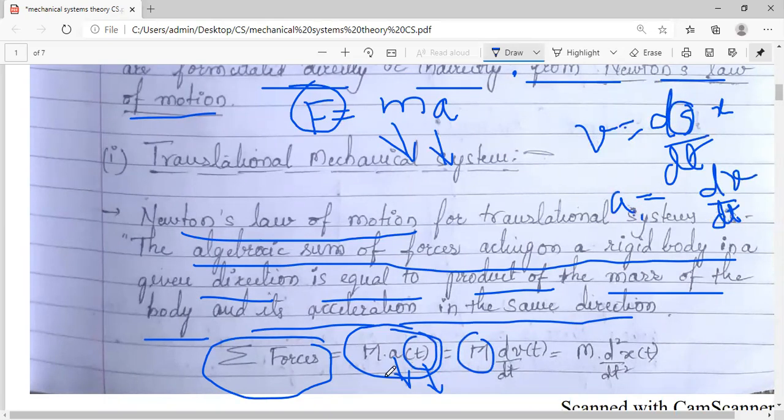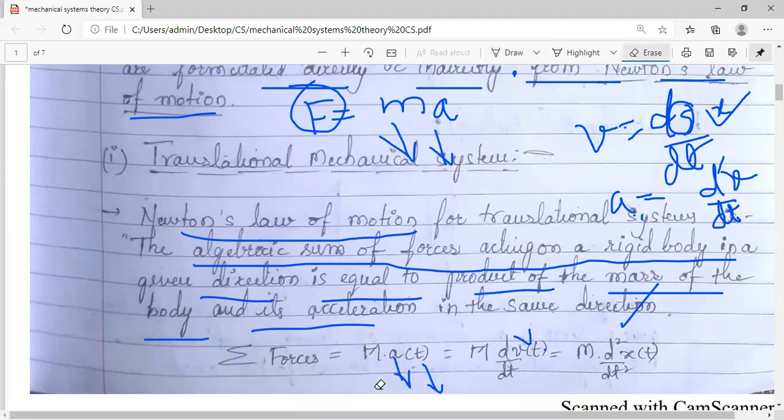So dv by dt is acceleration. That's what I have exchanged, dv by dt. Or velocity is what? Velocity is dx by dt. So there is dv by dt and dx by dt. Two times differentiation will come. So m into d square by dt square of x of t. So this is Newton's law for translational mechanical systems. So it is important for us.